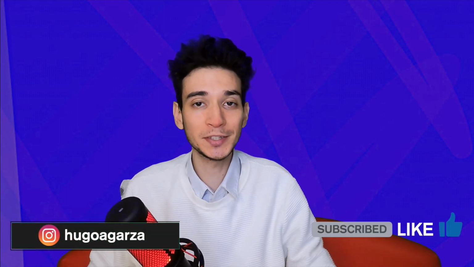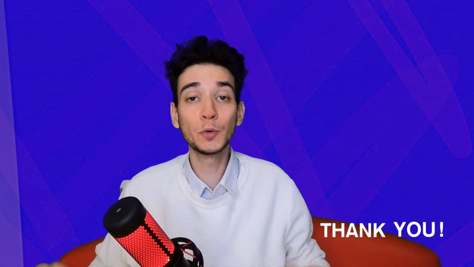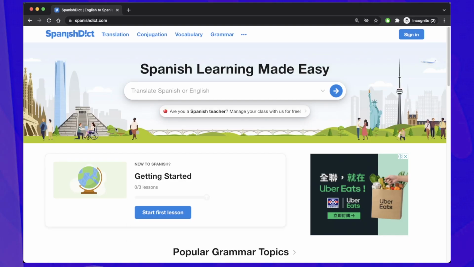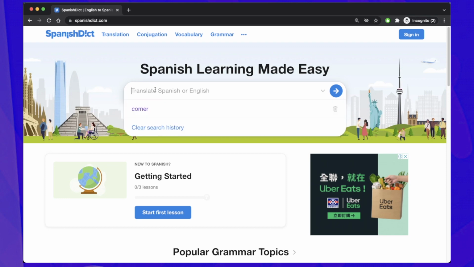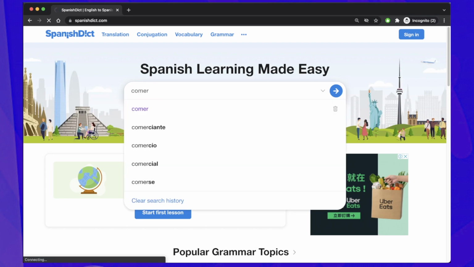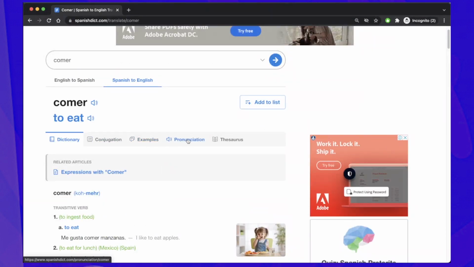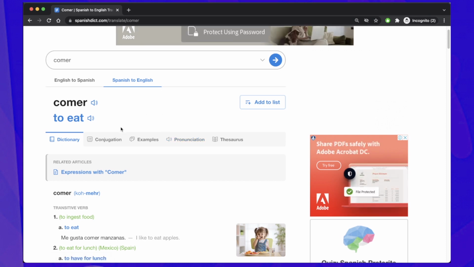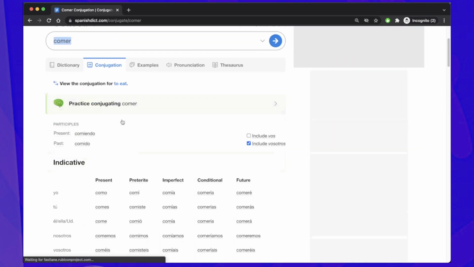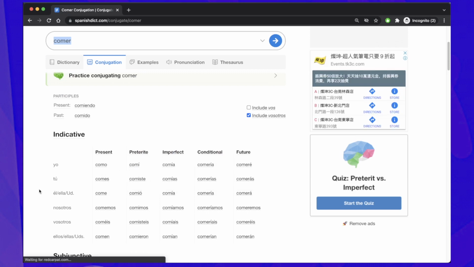A lot of people struggle when it comes to learning the conjugations in Spanish in the beginning, but the good news is that there's a life hack, and that life hack is getting an online conjugator. So I personally like this one. It's called Spanish Dict, and you basically just type whatever word you want, for example, comer, and it gives you the dictionary, it gives you some examples on how to use it, pronunciation, but what we actually want is the conjugation. So if we go over to the conjugation, we have all of the tenses.